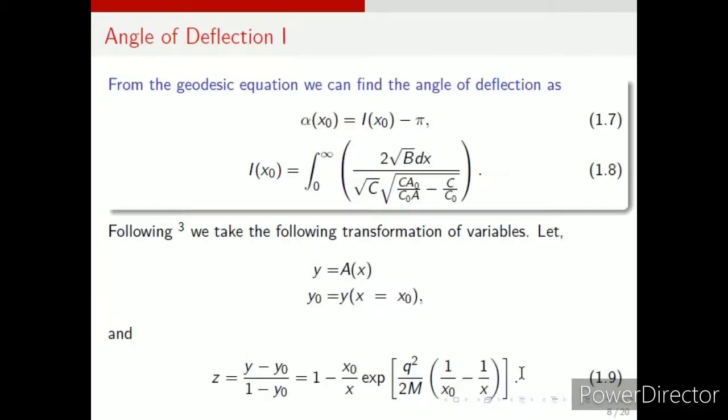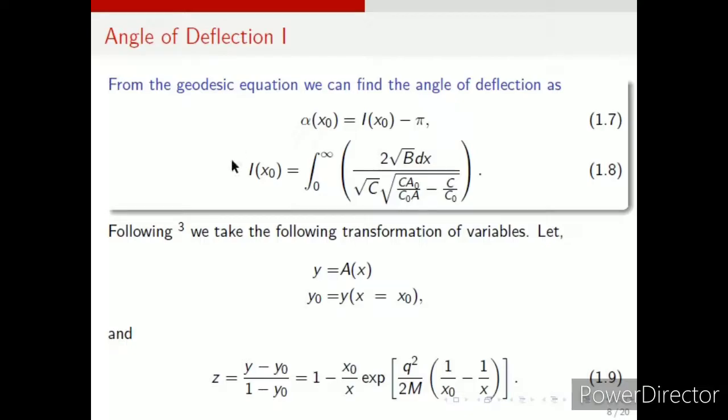Now I'll go to the angle of deflection. From the null geodesics we have got expression number 1.7, where that I(x0) is given by 1.8. You can see that it's an integration. Now actually when we have flat space-time, the null geodesic is a straight line, but since this is not a flat space-time, it is asymptotically flat but not flat, obviously the null geodesic is given this way, and we have to find this expression.